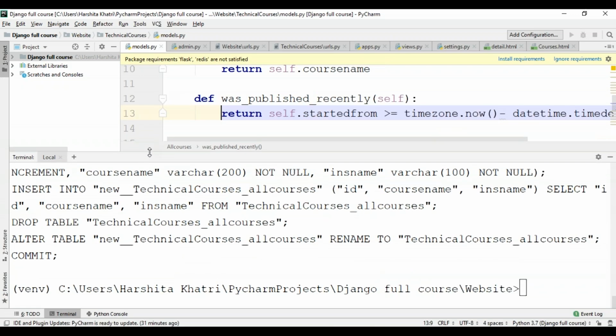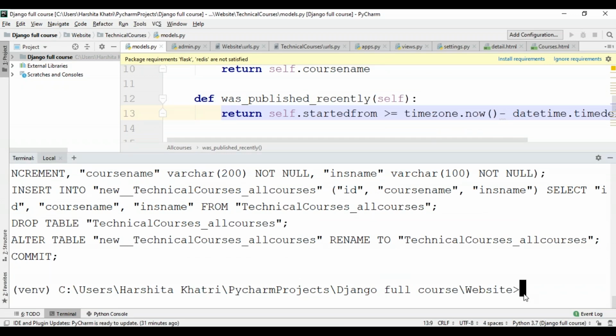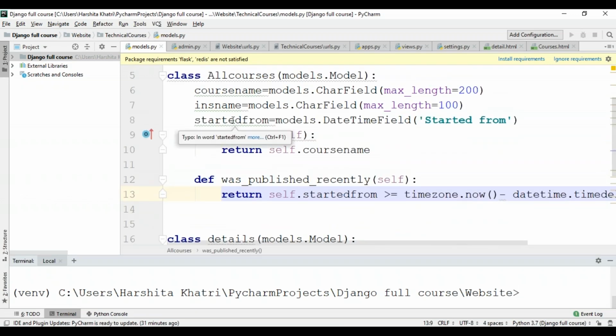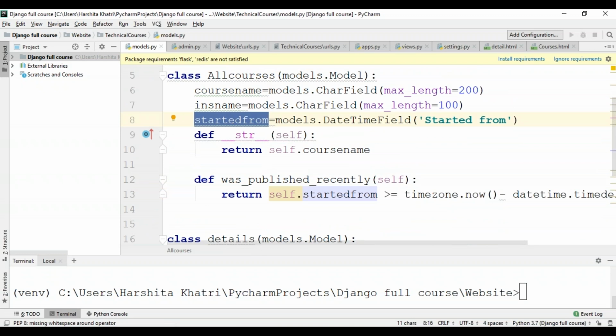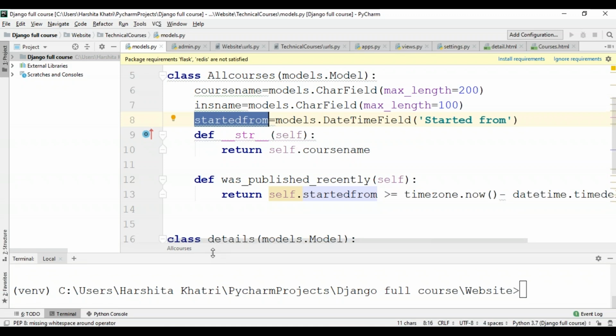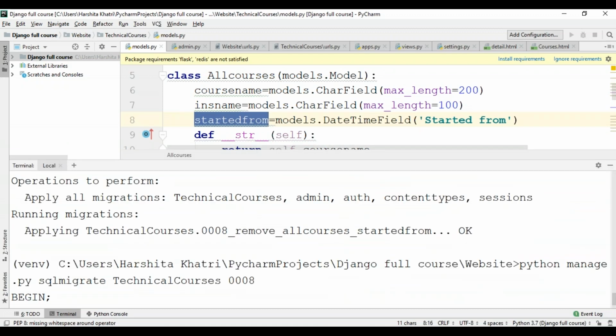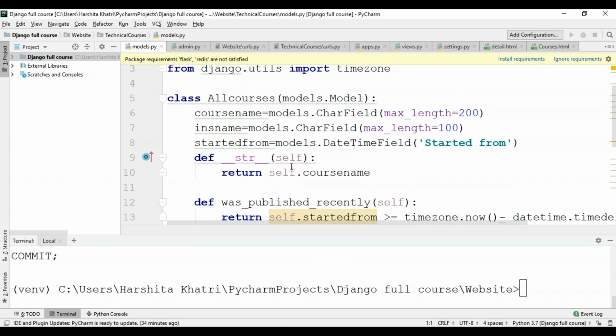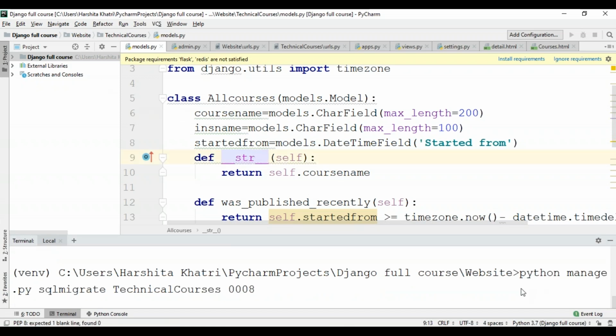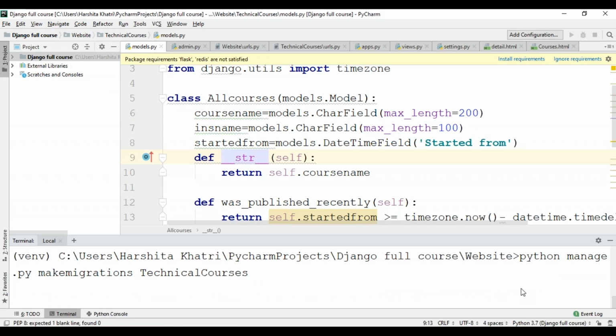And I'll make migrations again. The reason why I'm doing this is previously it was showing that this variable of mine is of none type, but actually we have to equate it to the current time, which is the timezone.now function. So just to not encounter the same error again, I deleted that variable or that element from my table and I'm adding it again so that it's created as a new variable. So now I'll add the started from variable again. I'll save this. And as usual, I'll have to make the migrations and migrate it again.